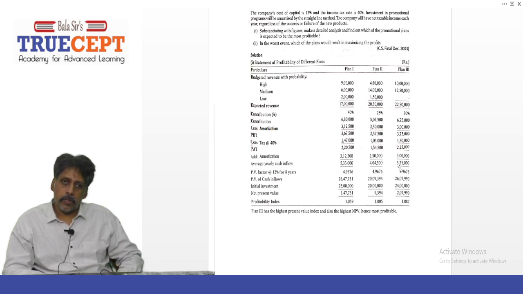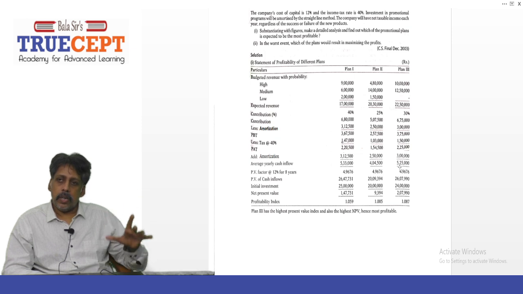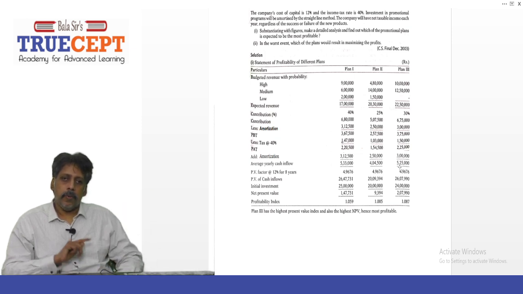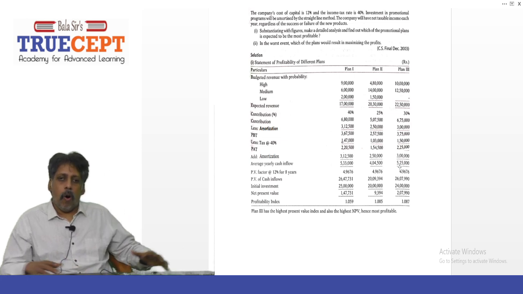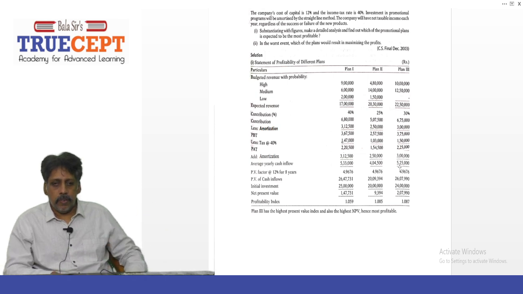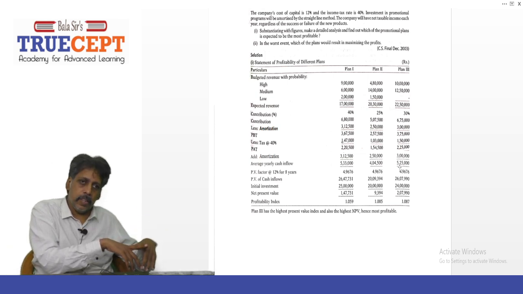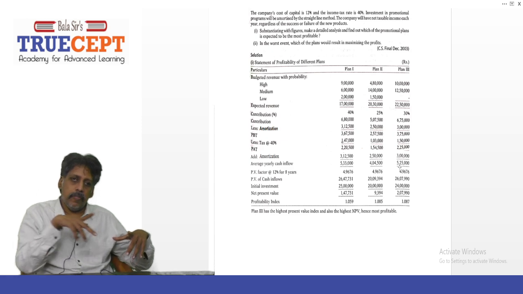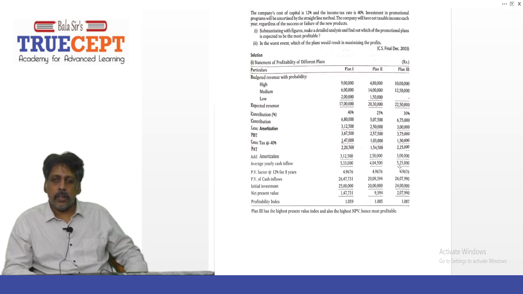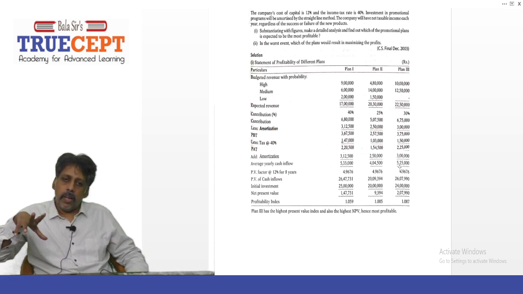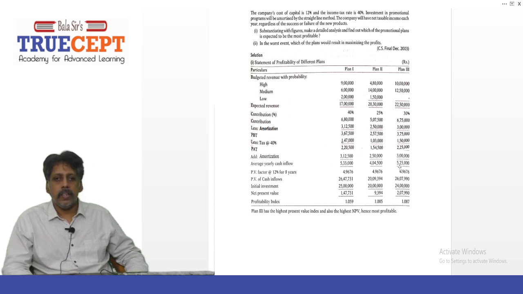Under plan 2, 4,04,500, and under plan 3, 5,25,000. Very good. Now, if you have all the time in the world, you can do 5,33,000 into the first year factor, again 5,33,000 into the second year factor, and like that for 8 years. Or instead, you can find the annuity factor at a 12% discount rate for 8 years.